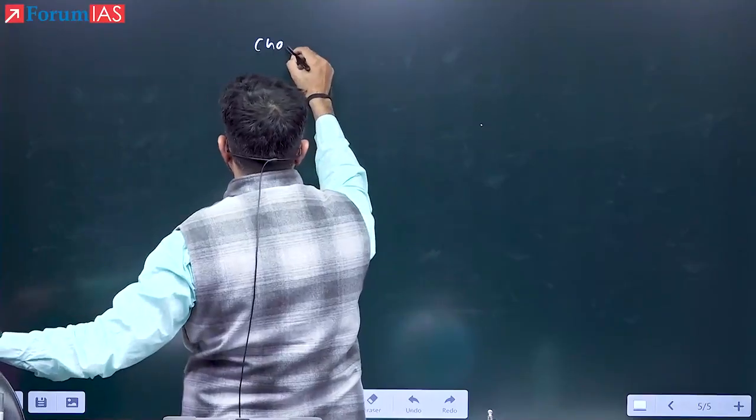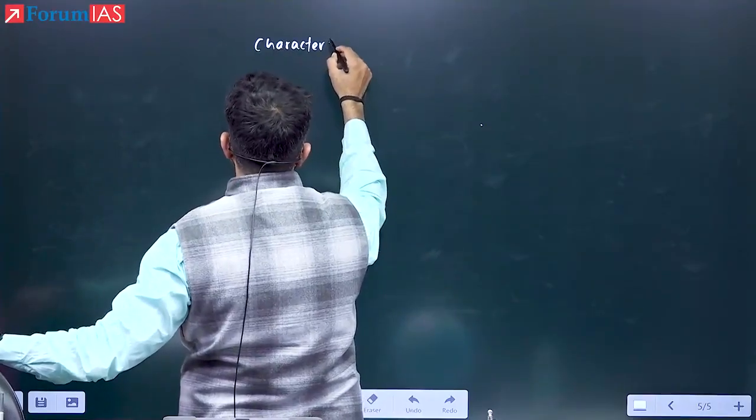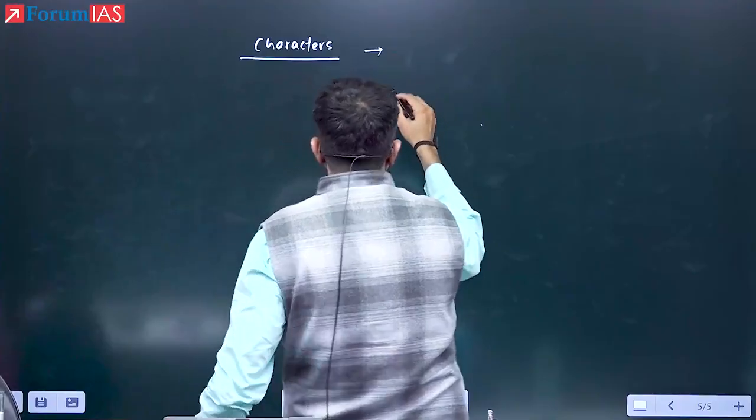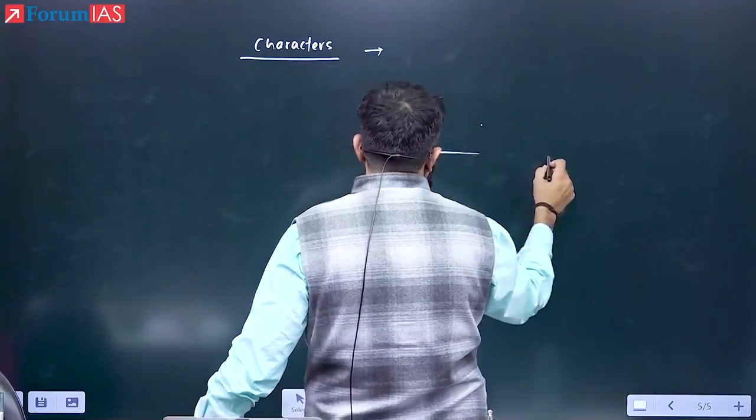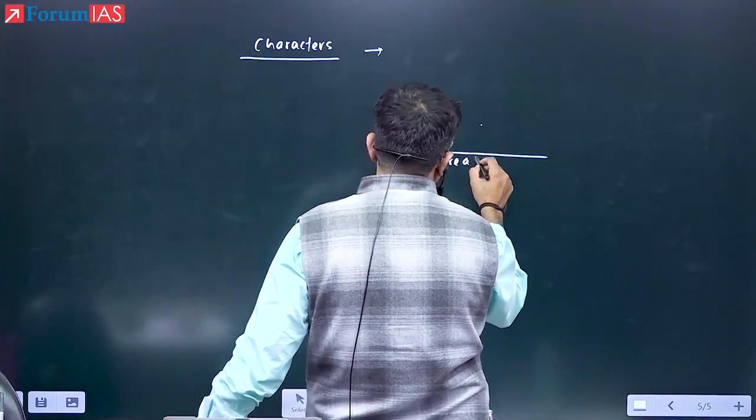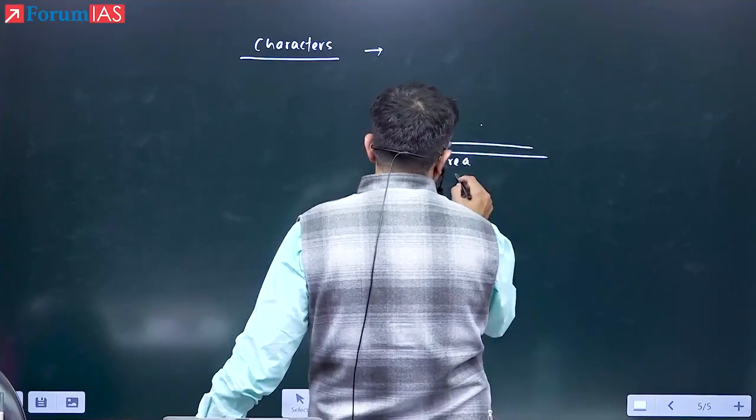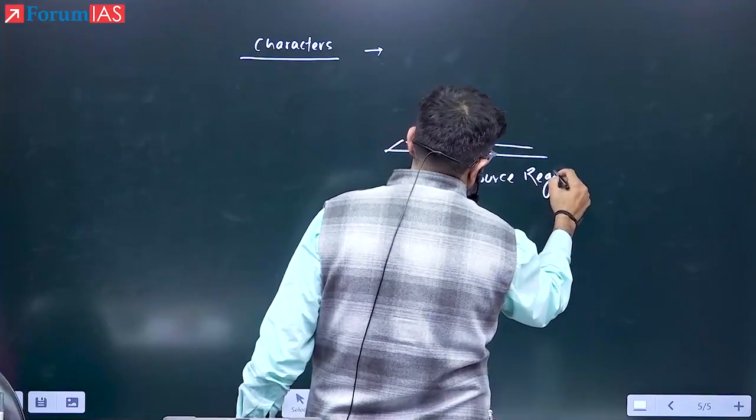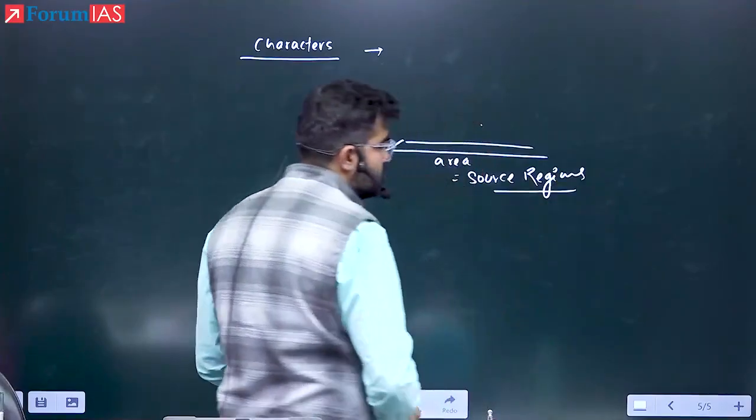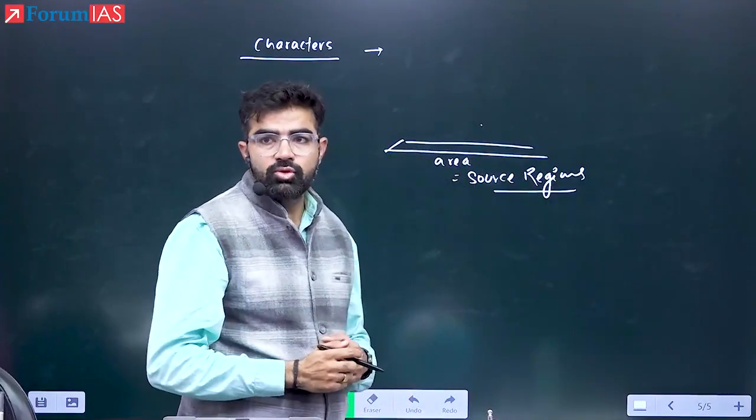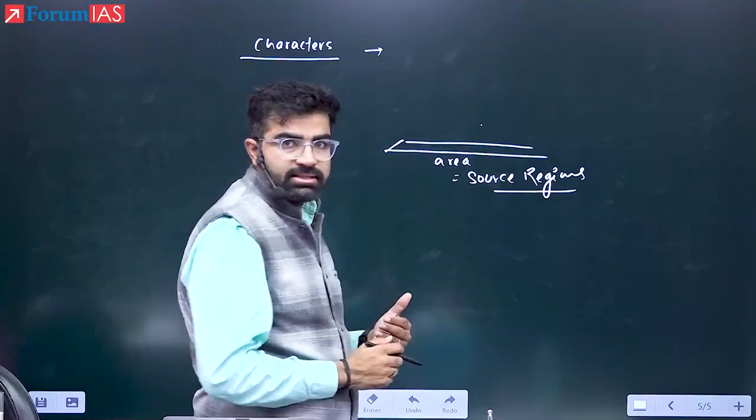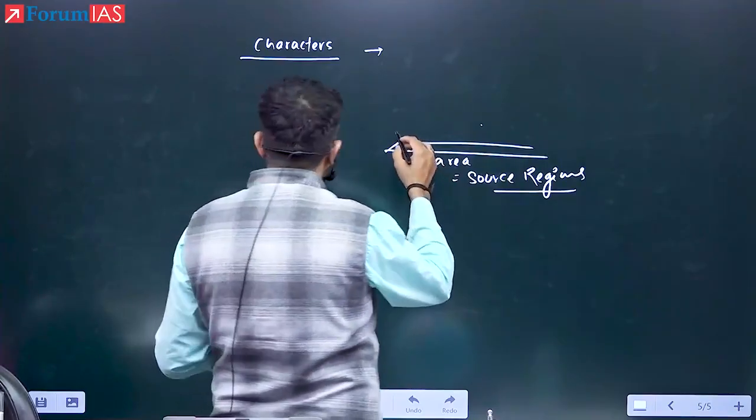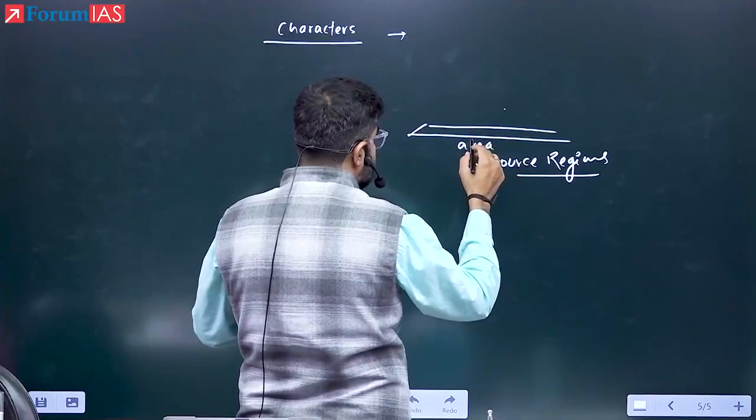Now see here how air masses are formed and what the characteristics are. The areas on which the air masses are going to form are known as source regions. The areas over which the air masses form are known as source regions. Now see here, the conditions for the formation.